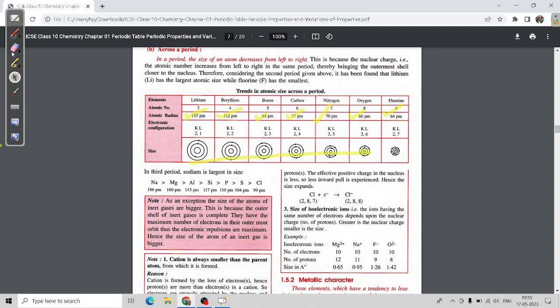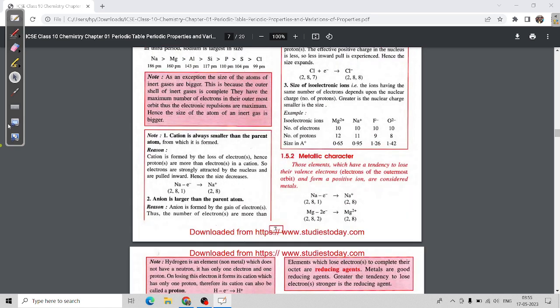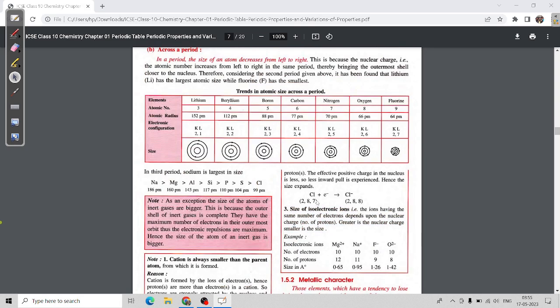If someone asks why it decreases across the period, you have to say that the nuclear charge increases and the shells are the same in a period, so the size of the element will decrease. This note is very important, and this topic is very important.